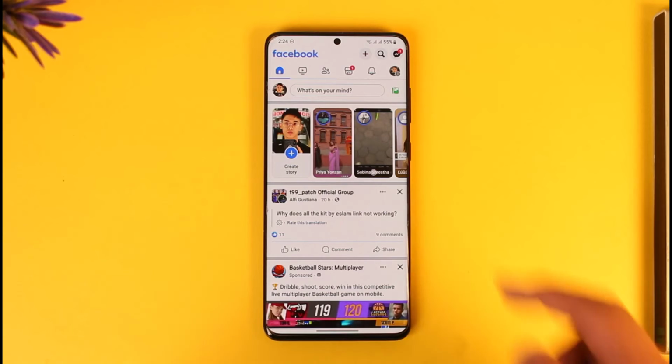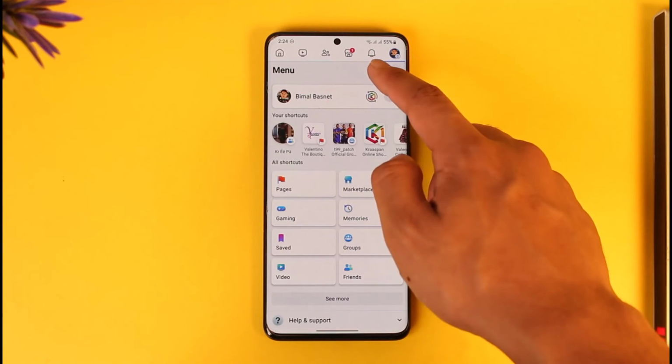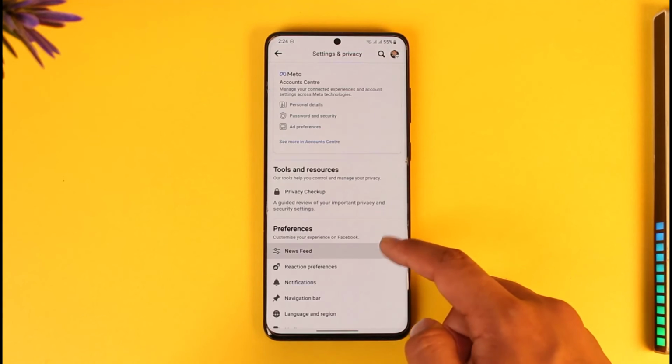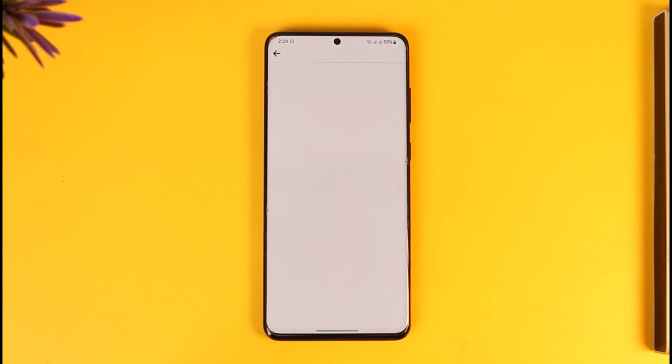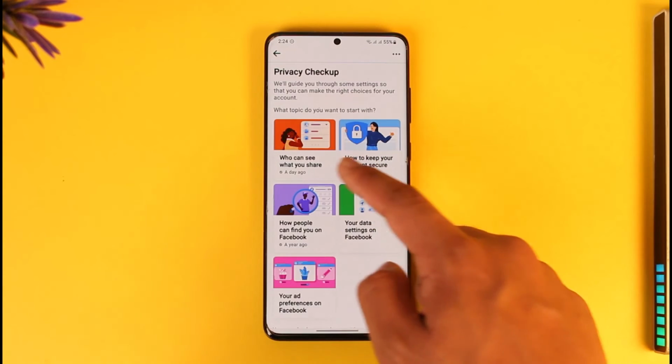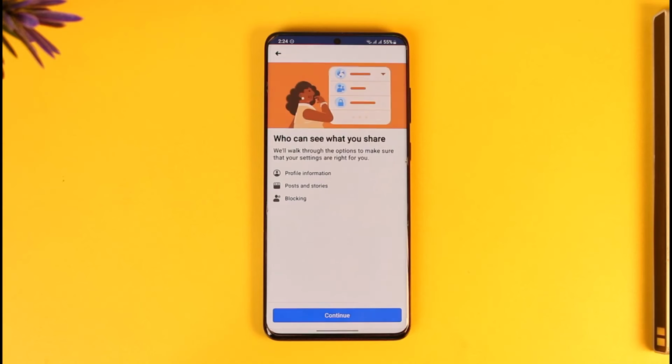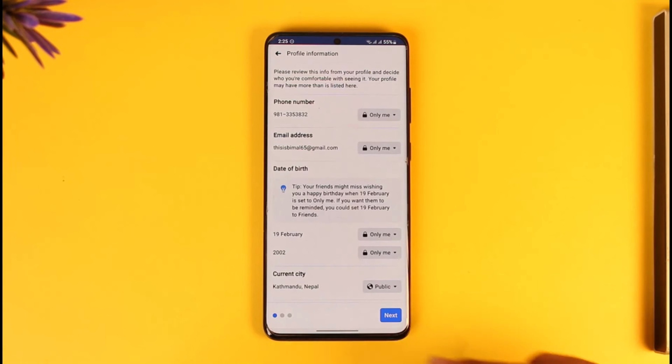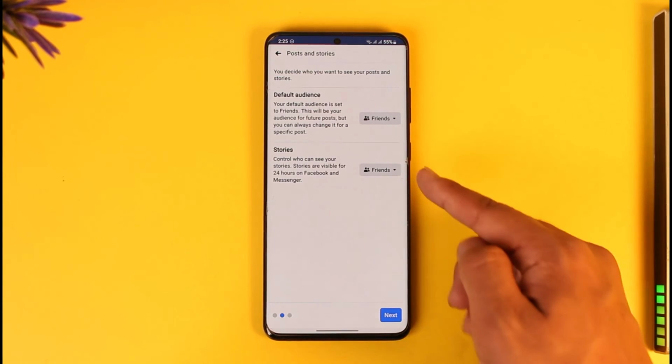And to do this, you can tap the 3 lines option here and then go to settings, and after you do that you can simply go to privacy checkup. When you go to privacy checkup you can just go to who can see what you share, and as you do that you should be able to see the continue option. Tap on the next option. Here you can see stories.